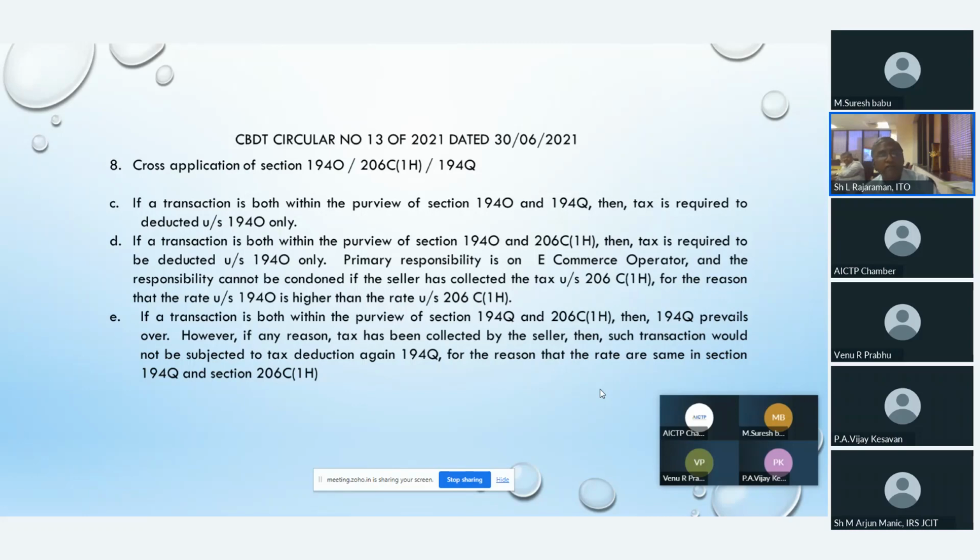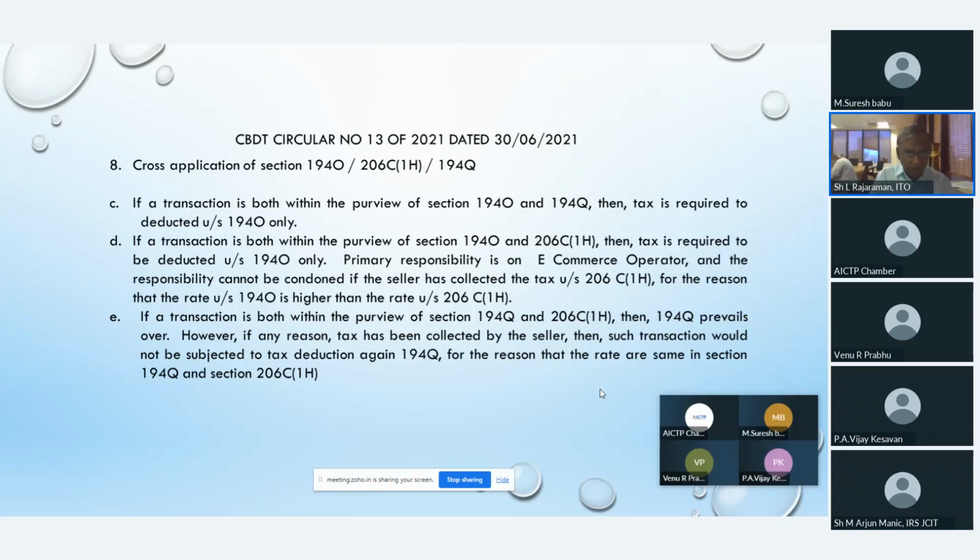Next point. If a transaction is both within the purview of section 194Q and 206C(1H), then 194Q prevails over. So whenever 194Q and 206C(1H) come, then 194Q only prevails.